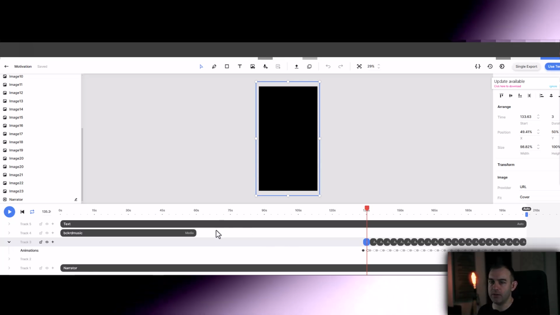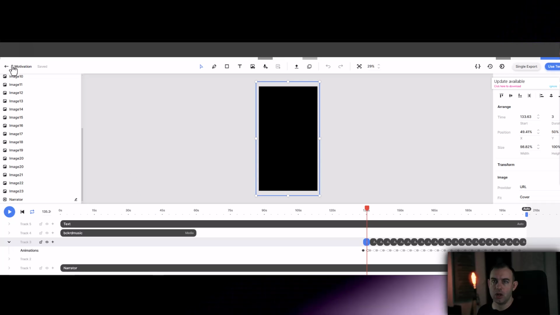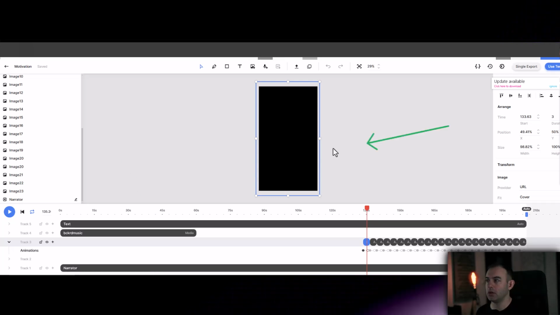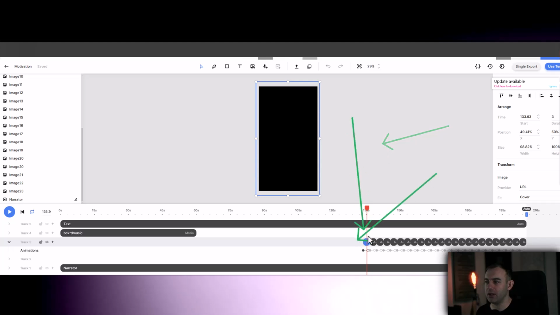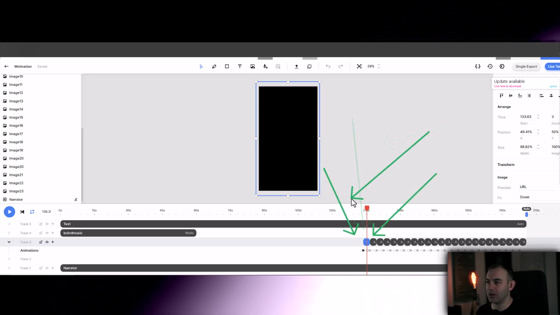I'll share this with you. So I've labeled this motivation. I'm trying to start using those little arrows. I see people use them a lot, but I always forget about them.